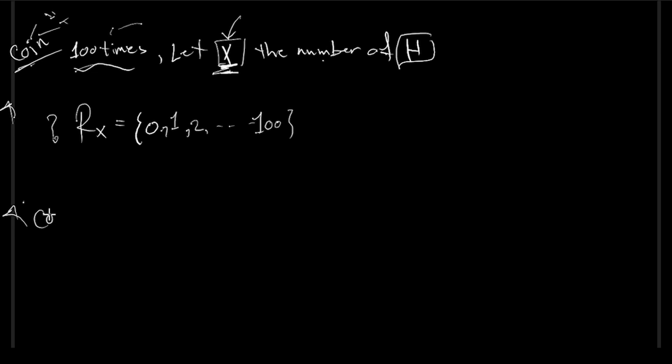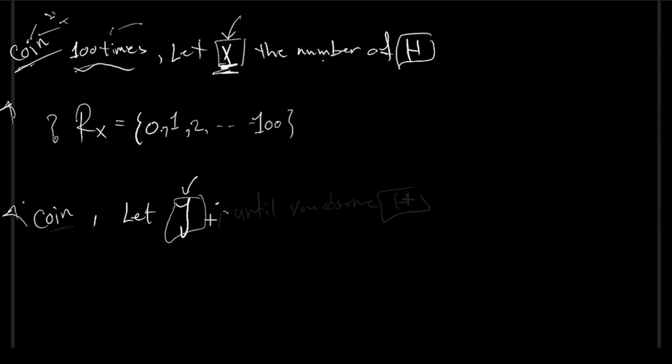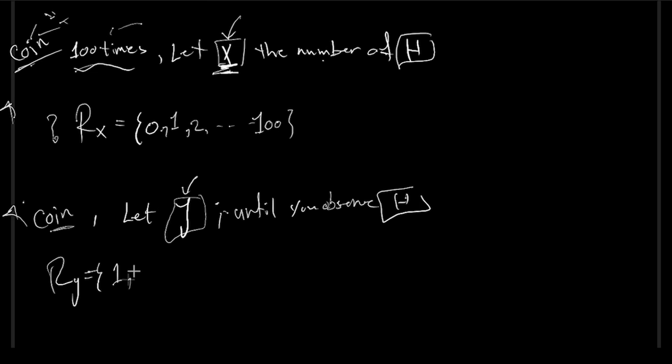Just another example. Again, you have a coin, and imagine you toss the coin until the first head appears. Let's use y here as the total number of tosses. The question is, how many times shall I keep doing that? What is the range of y? Well, perhaps I toss the coin and the first time I see the head, or maybe after 2 times, or maybe after 3 times. And this list can go on and on.